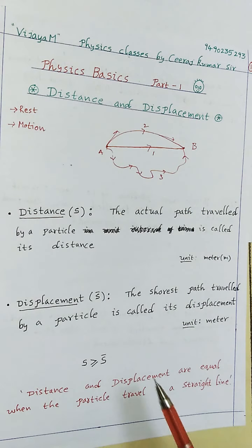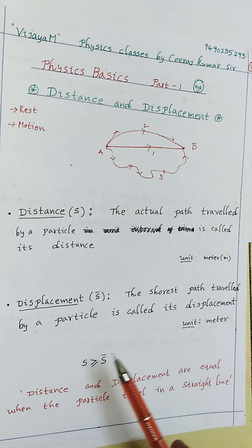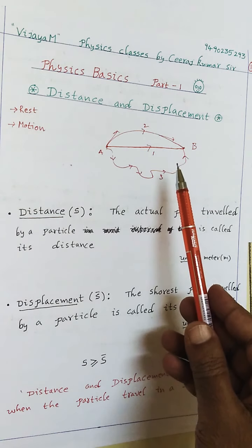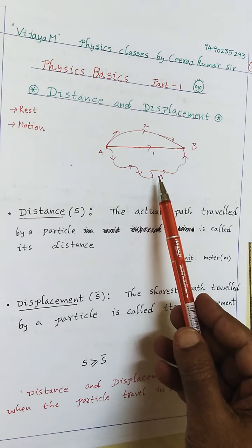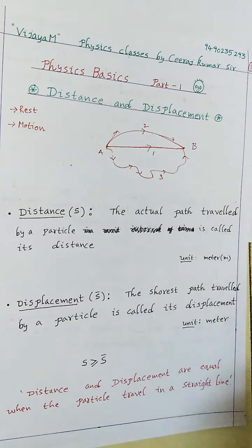Now look at this another one. Remember, always the distance is greater than displacement. But we can also write distance is greater than or equal to displacement. Why is distance greater than or equal to displacement? Because distance and displacement are equal only when the particle travels in a straight line.